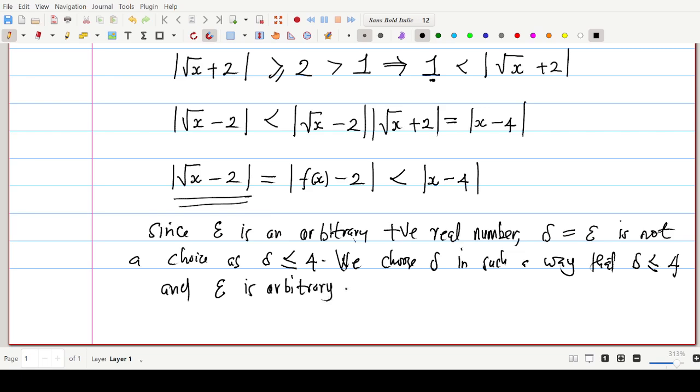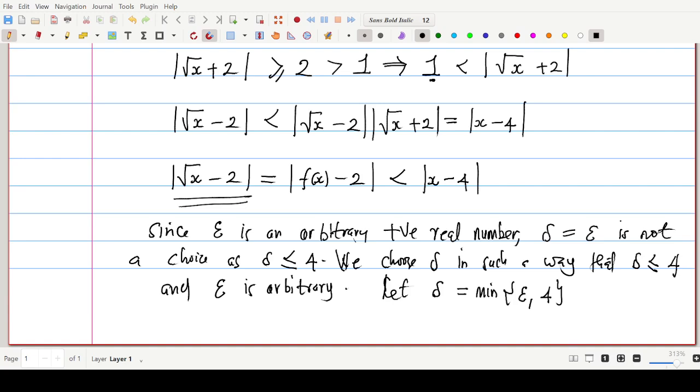The question now is, how do we choose the delta? Now look at it. If we say let delta be equal to the minimum of epsilon and 4, I think that we do. That will be all right.